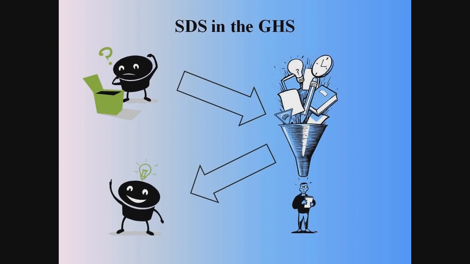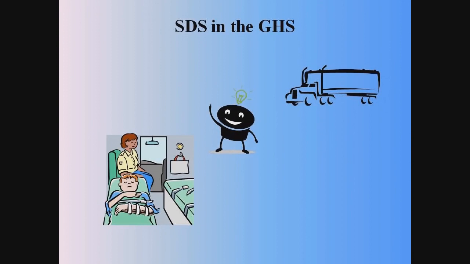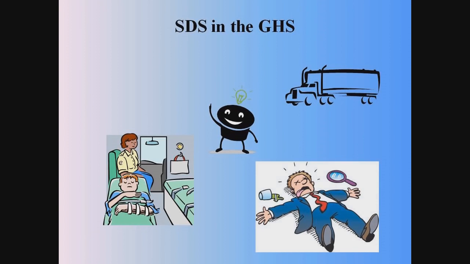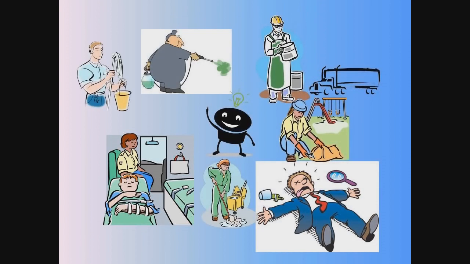The SDS will enable people to develop an active program of worker protection measures, including training that is specific to your individual workplace, and to consider any measures that may be necessary to protect the environment. Information in an SDS also provides a source of information for other workers, such as those involved with the transport of dangerous goods, emergency responders, poison centers, and finally, consumers.